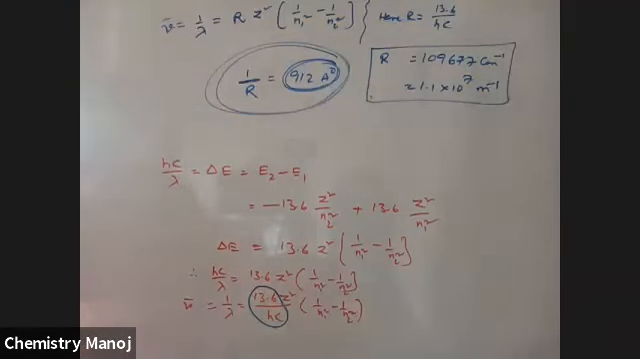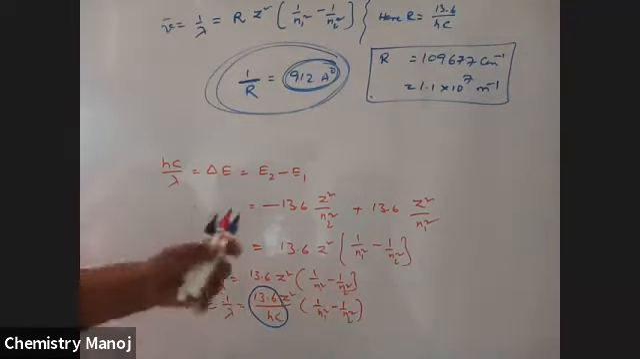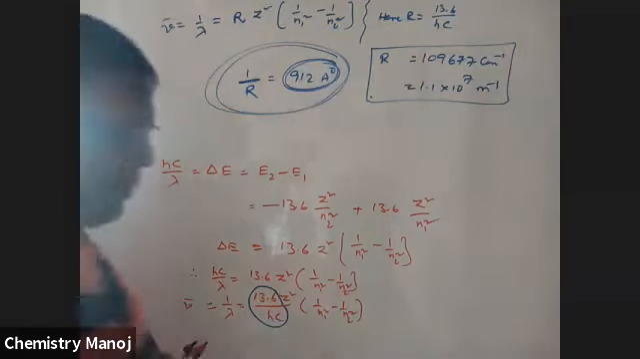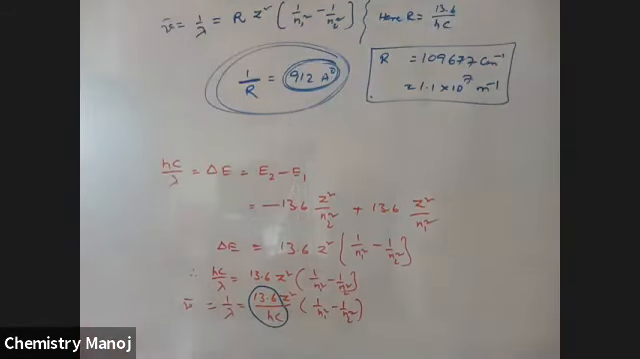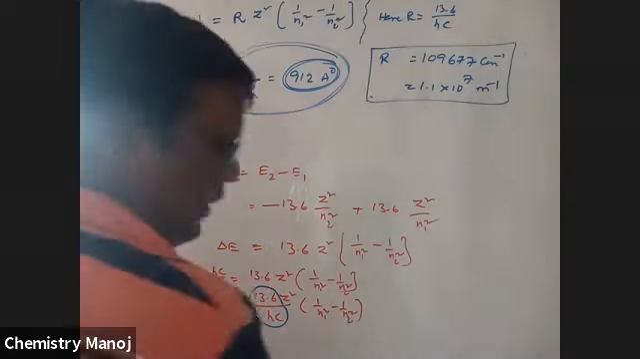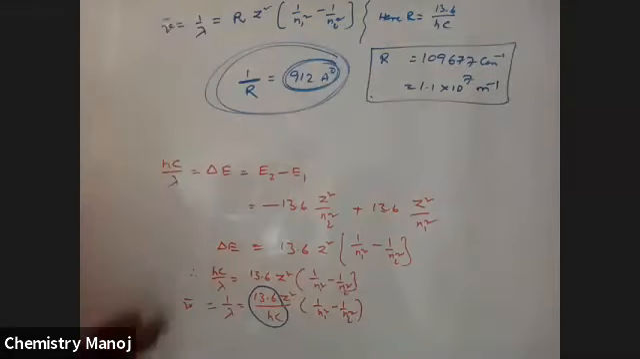Now I am going to calculate lambda minimum and lambda maximum for different series lines. For the Lyman series, I am going to calculate lambda minimum and lambda maximum. See here.